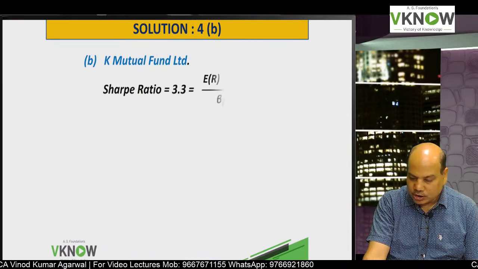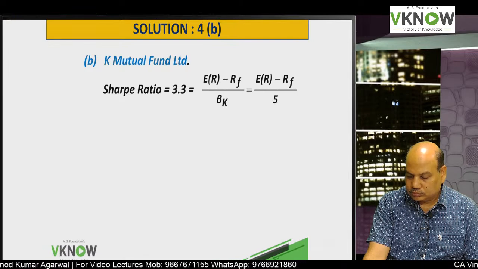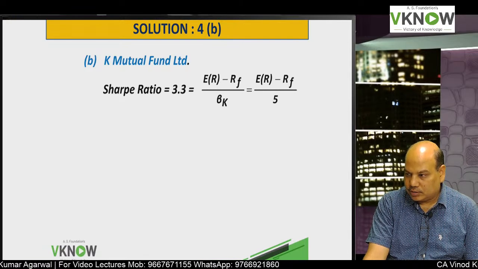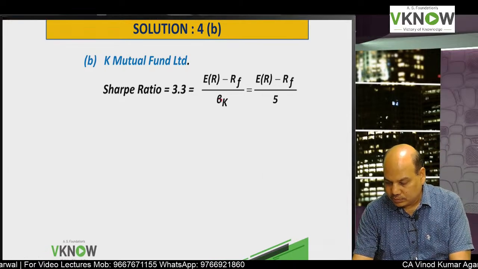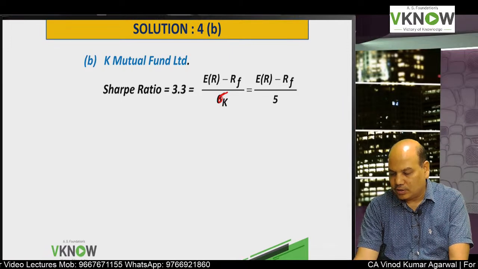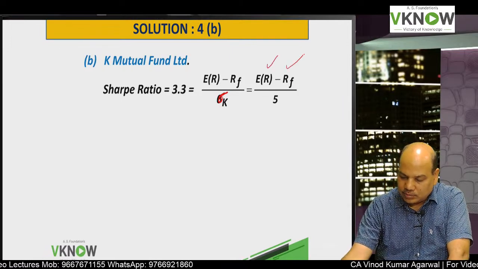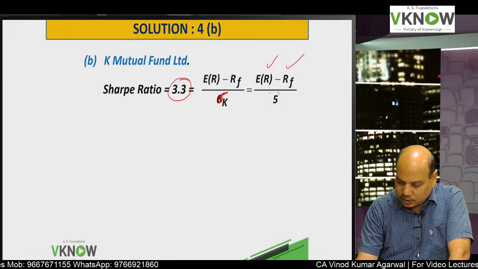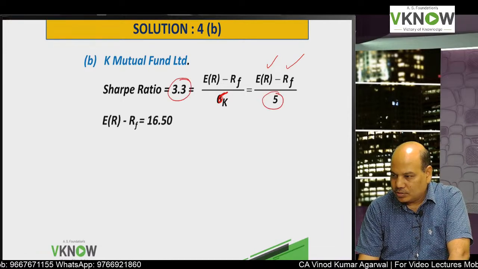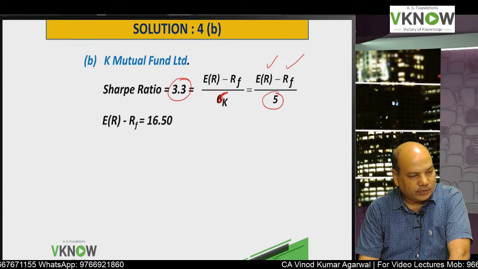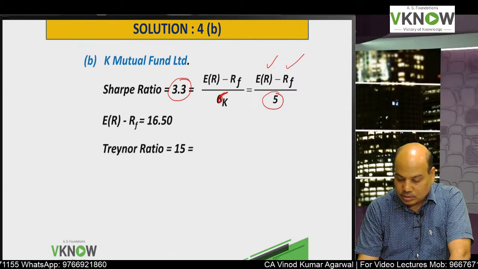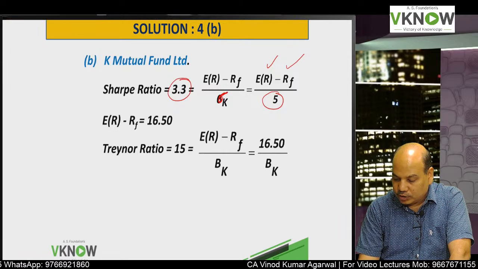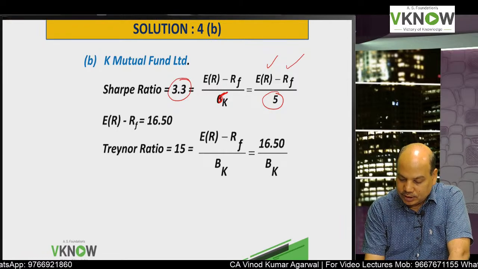Here also write down Sharpe ratio equal to 3.3 is equal to R minus RF upon sigma K, the standard deviation of K, which is 5. Cross multiply: R minus RF is 16.5. Very good.